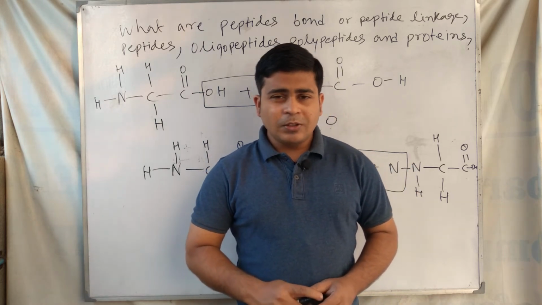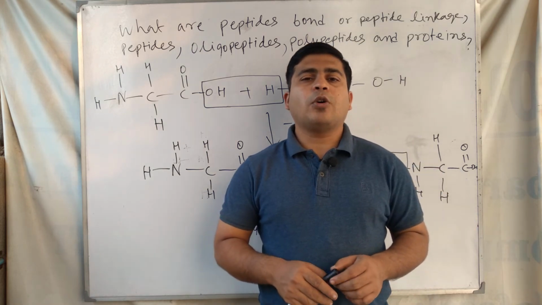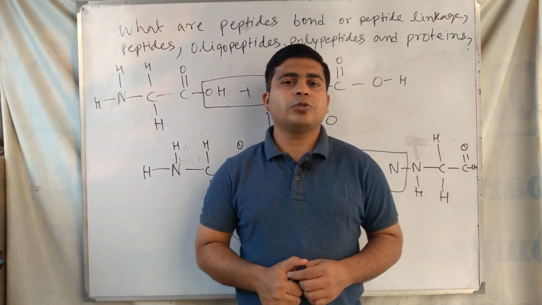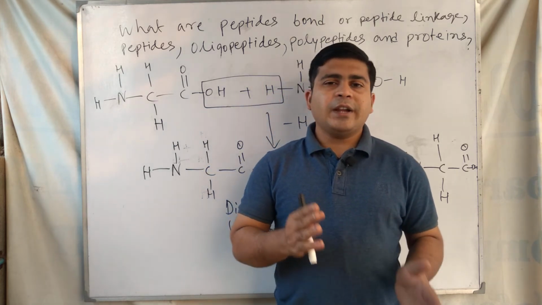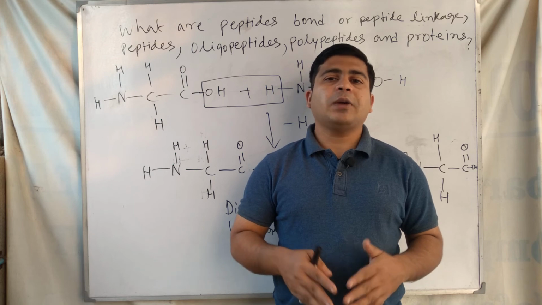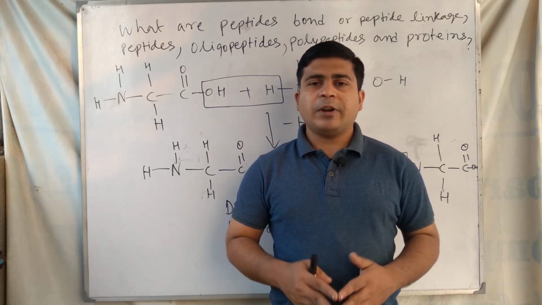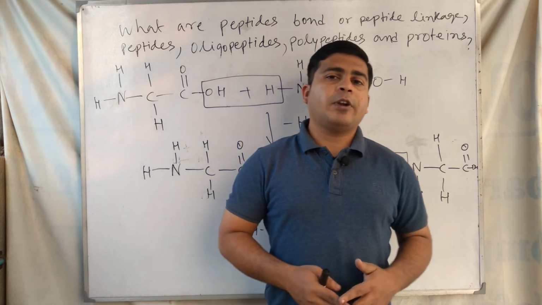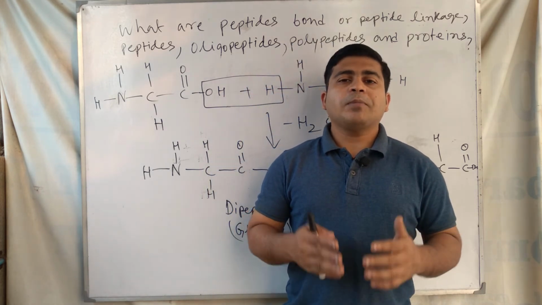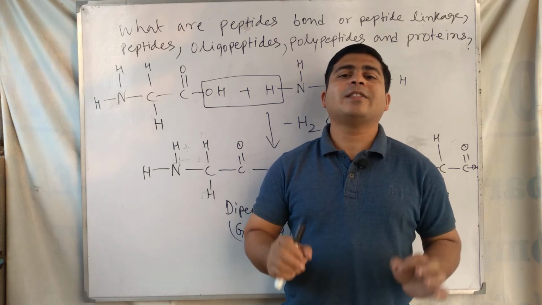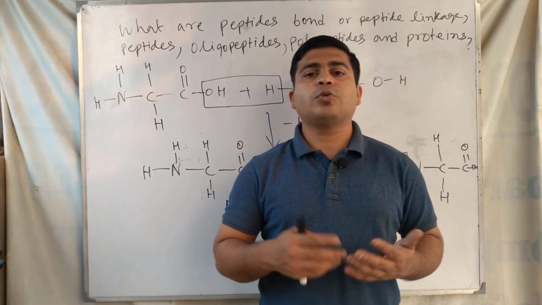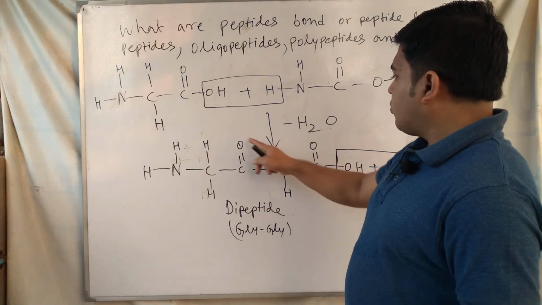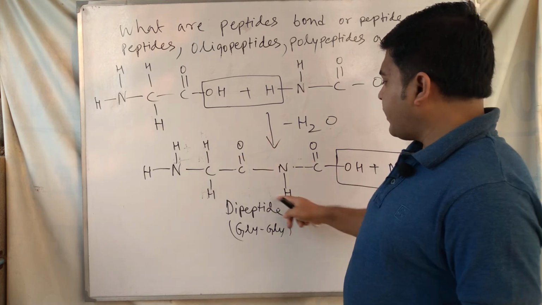So this is a discussion from the topic amino acids from the chapter biomolecules. It's very important to know what we mean by peptide linkage, peptide bond, peptides, dipeptides, oligopeptides, and polypeptides and proteins. So I am clearing each point one by one in this video lecture. First of all, peptide linkage, you understand that this linkage is called the peptide linkage.